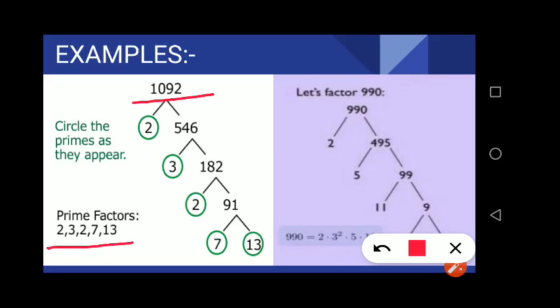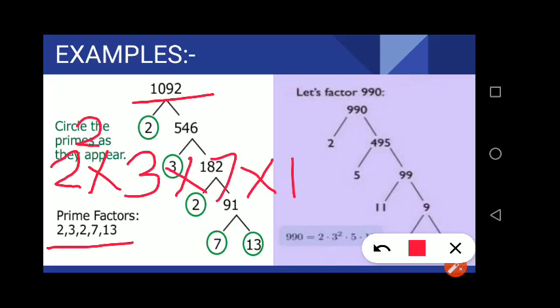So we can write 1092 as 2 into 3, again 2 is there, so we can write 2 square into 3 into 7 into 13. As we see, all these numbers are fixed, which means the prime factors of 1092 are these only.